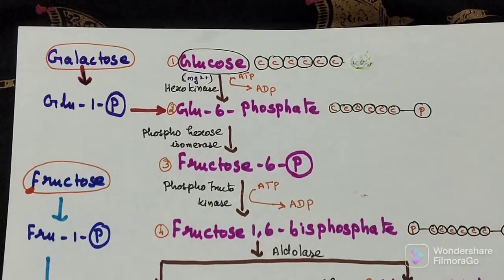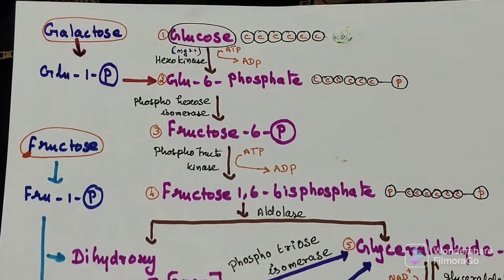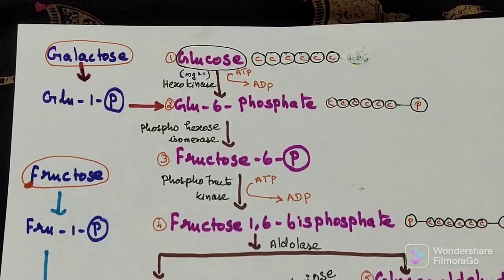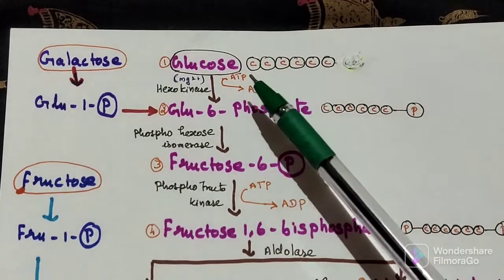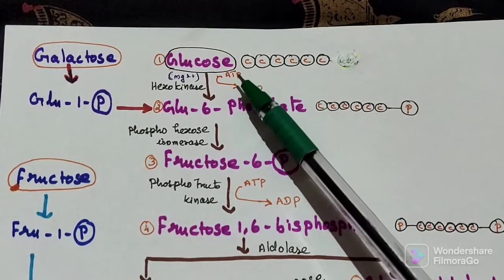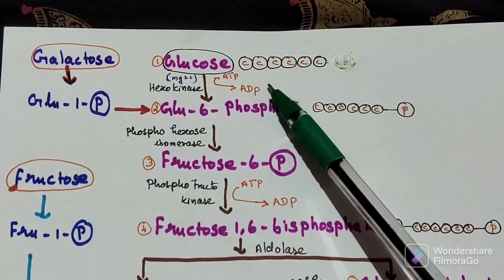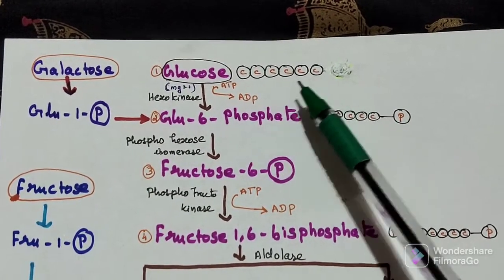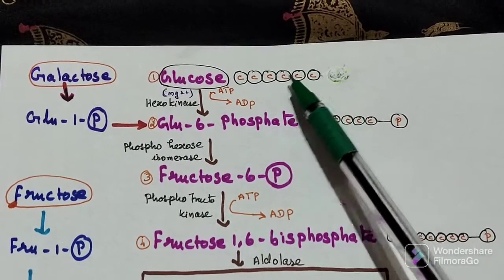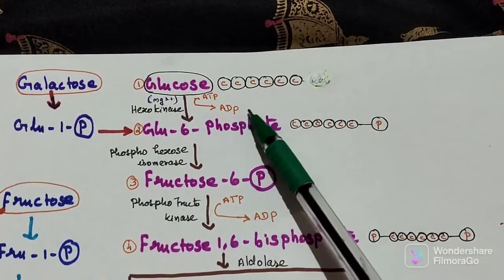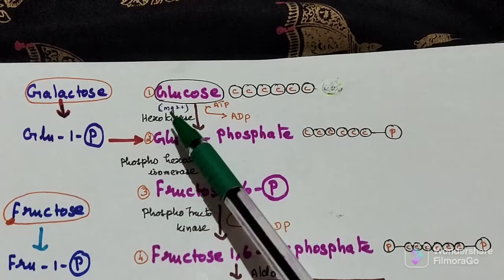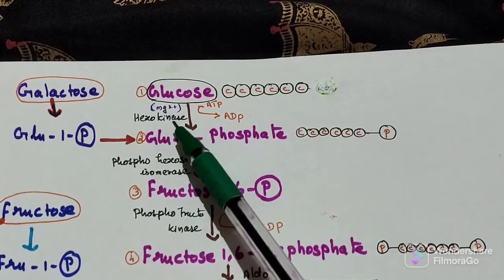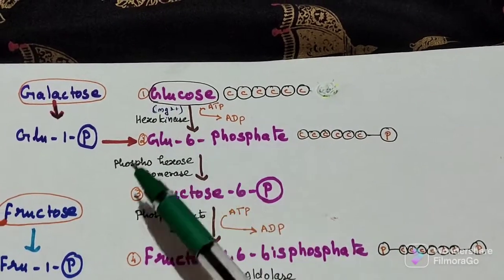Glucose is converted into 2 molecules of pyruvic acid. First one is glucose. It will enter the phosphorylation process. ATP, adenosine triphosphate, is converted into adenosine diphosphate. So 1 molecule of inorganic phosphate will bind to the glucose molecule. Glucose is a 6 carbon compound, and at the 6th position a phosphate molecule is attached, with the presence of magnesium ion and with the help of hexokinase enzyme. This reaction is catalyzed by hexokinase enzyme.